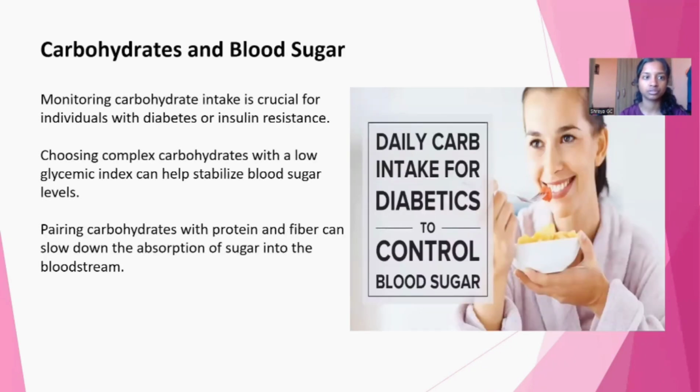Carbohydrates and blood sugar. Monitoring carbohydrate intake is crucial for individuals with diabetes or insulin resistance. Choosing complex carbohydrates with a low glycemic index can help stabilize blood sugar level. Pairing carbohydrates with proteins and fiber can slow down the absorption of sugar into the bloodstream.